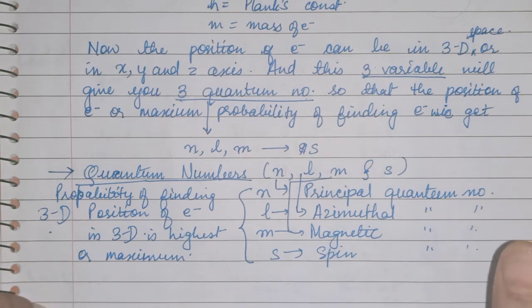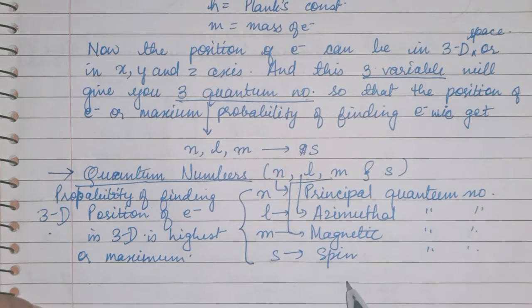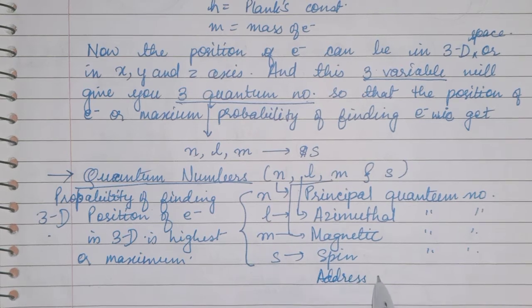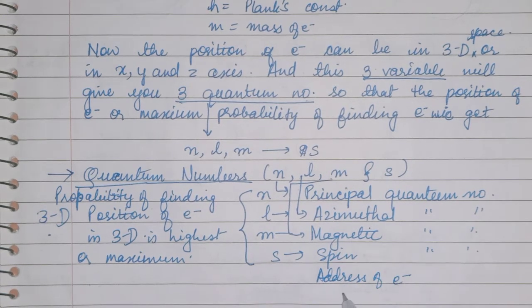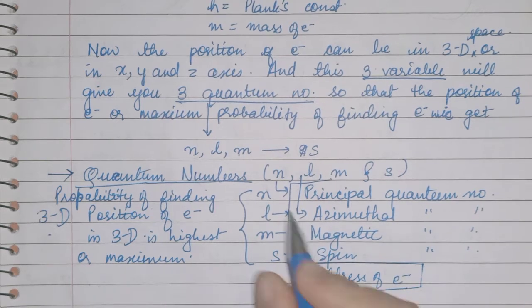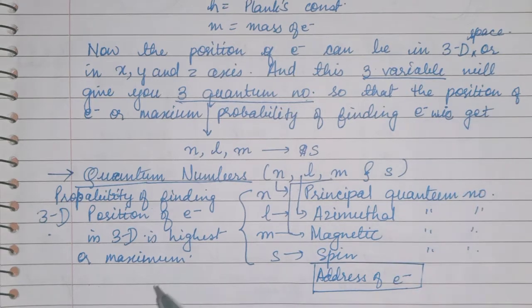Okay, understood? Now see children, what is a quantum number? It is the address of an electron, in an atom, where the electron is present. Here I have written the probability of finding the electron. So the maximum probability of the electron to be in the atom, what is that position or place?